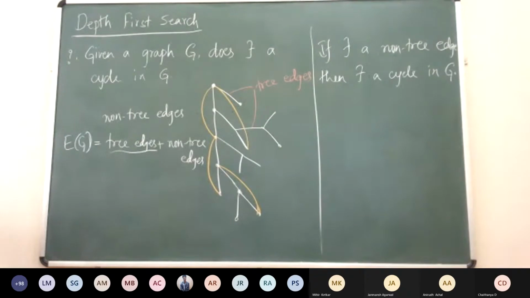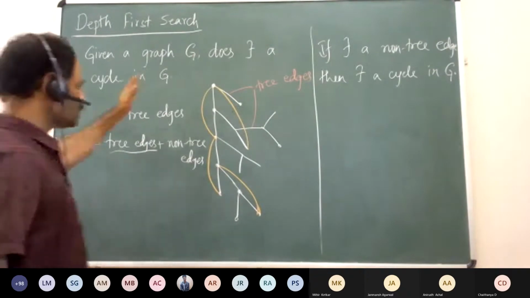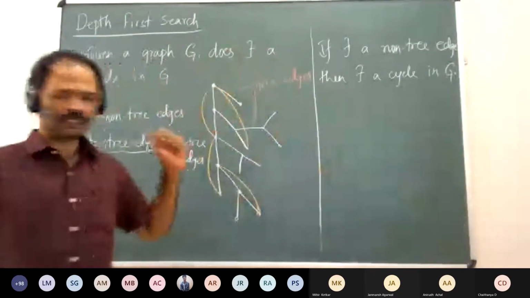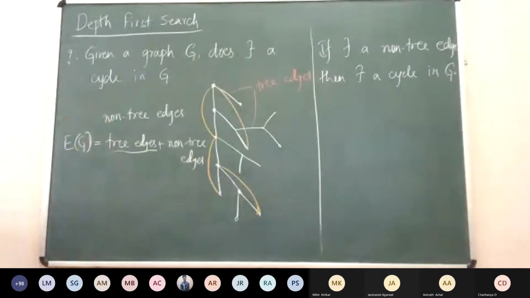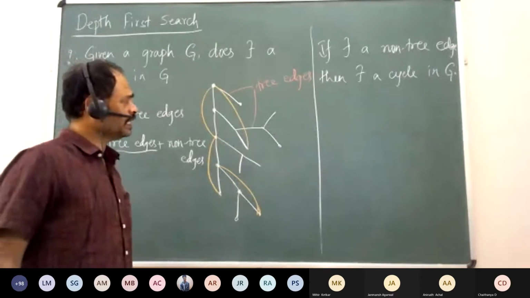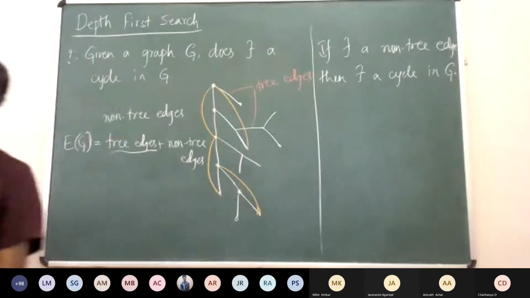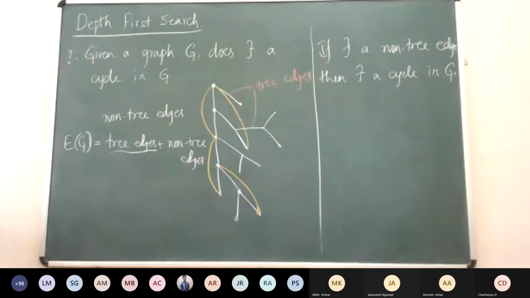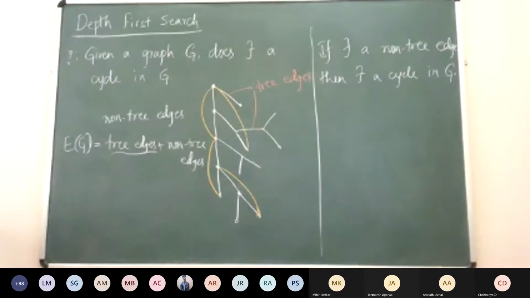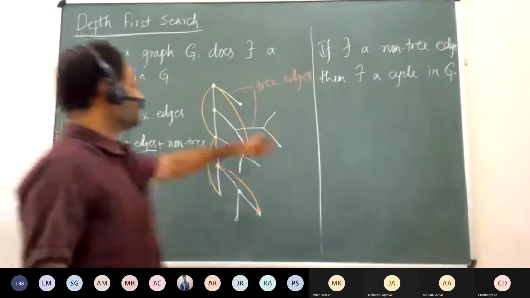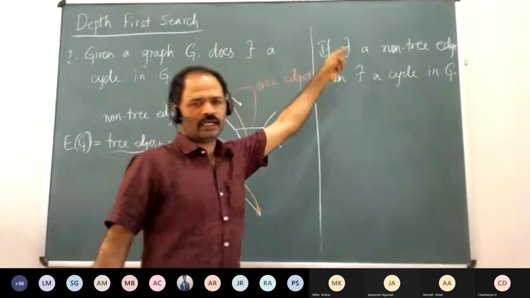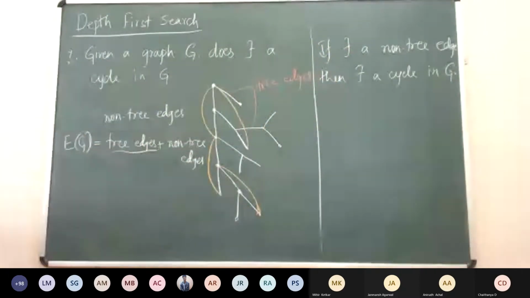Here we are partitioning the edge set into tree edges and non-tree edges. Now what we are saying is, once there is a non-tree edge, then there exists a cycle in the graph G. Now, how do we prove this? Why is this correct? You agreed that once there is a non-tree edge, then there exists a cycle.